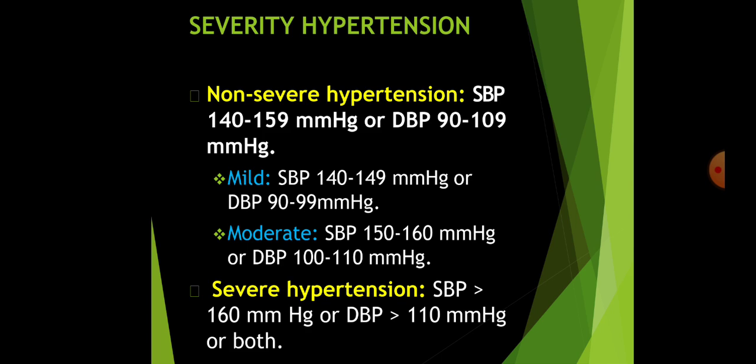Now coming to the severity of hypertension. Non-severe hypertension and severe hypertension. Again, the non-severe is divided into mild and moderate. Non-severe hypertension is when systolic BP is between 140 to 159 mmHg and or diastolic BP between 90 to 109 mmHg. Mild is when systolic BP is 140 to 149, diastolic BP is 90 to 99, and moderate is systolic 150 to 160 and or diastolic 100 to 110. And it's called severe when systolic is more than 160 or diastolic BP is more than 110 mmHg or both.